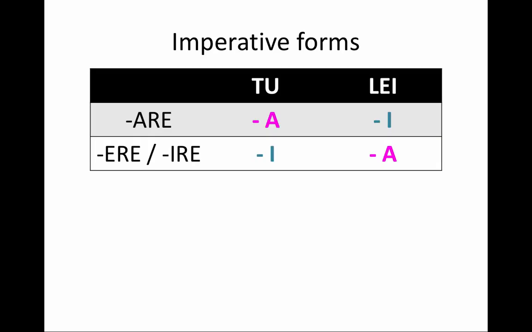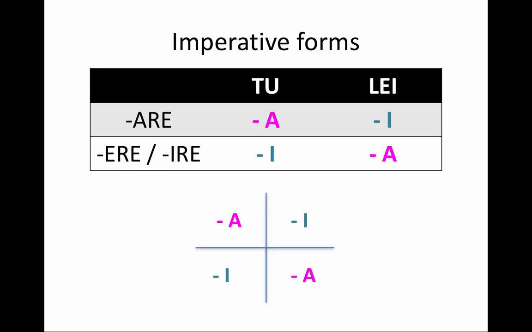So if we summarize all this, it actually looks quite simple. We have -are verbs. In the informal form, tu, the verbs are going to end in an -a, and in the formal form, lei, they're going to end in an -i. Remember that if you're using loro, then you just add an -o to the end of that -i. For the -ere and -ire verbs, it's exactly the reverse. So the informal form is going to be in -i, and the formal form is going to be in -a.